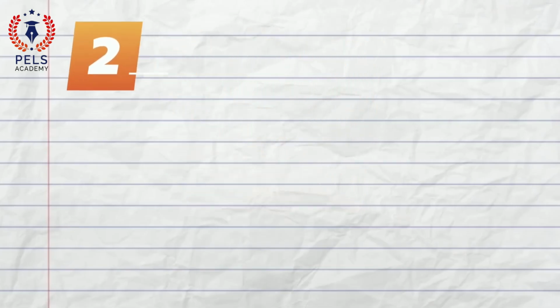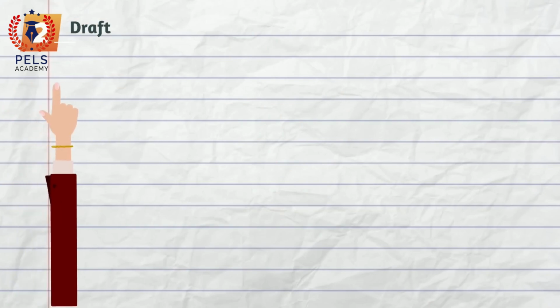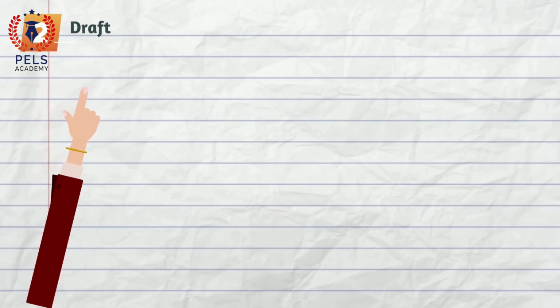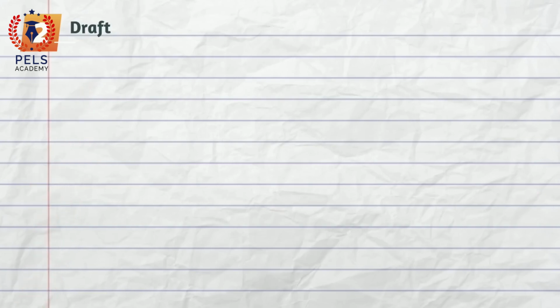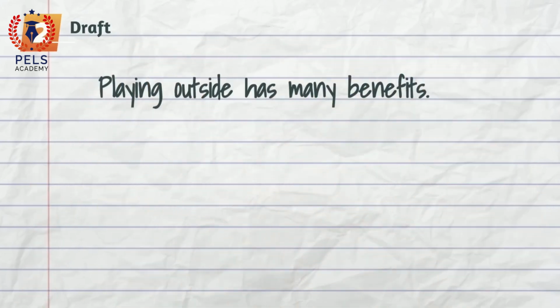Step 2. Write your first draft. Now it's time to write your first draft. Leave an indent, move the first line slightly to the right. A paragraph typically starts with a topic sentence. The rest of the paragraph provides details to support and develop it.